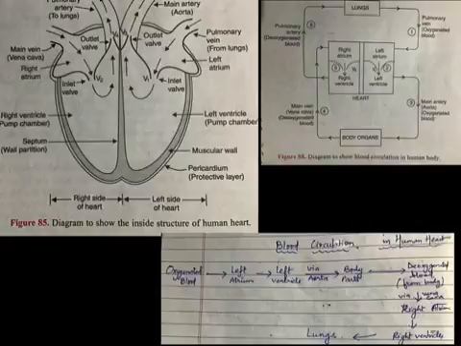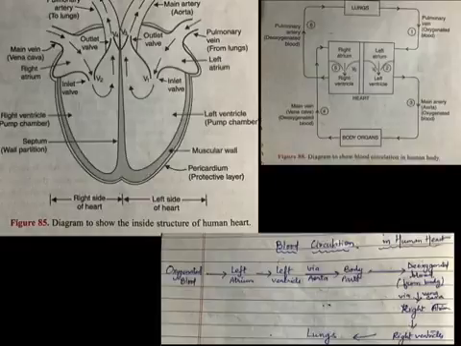In the lungs, deoxygenated blood releases its carbon dioxide and absorbs fresh oxygen from air. So, the blood becomes oxygenated again.